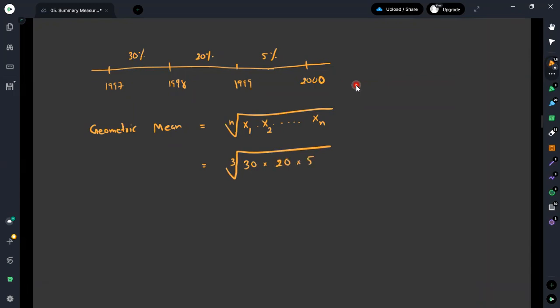We are not going to use the percentage values; we add them in the final answer. The third root, in the sense the 1/3 power, of these values. Once you do this calculation, we get the third root of 3000, or the 1/3 power.